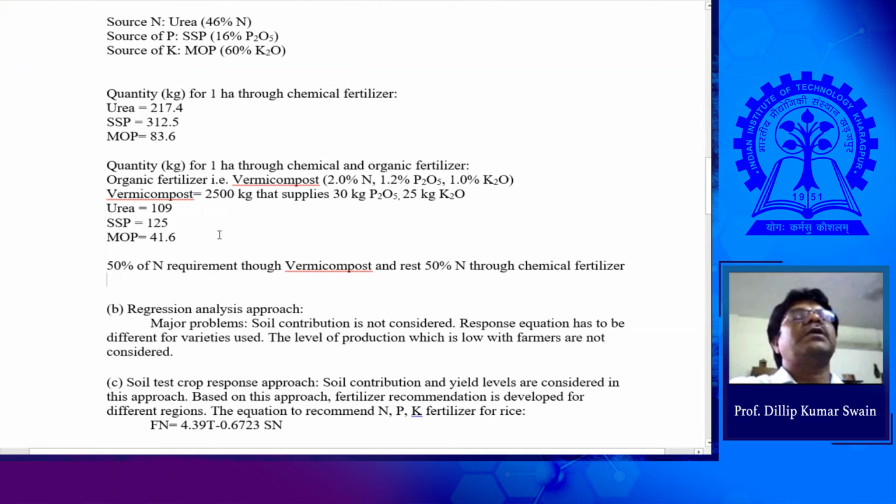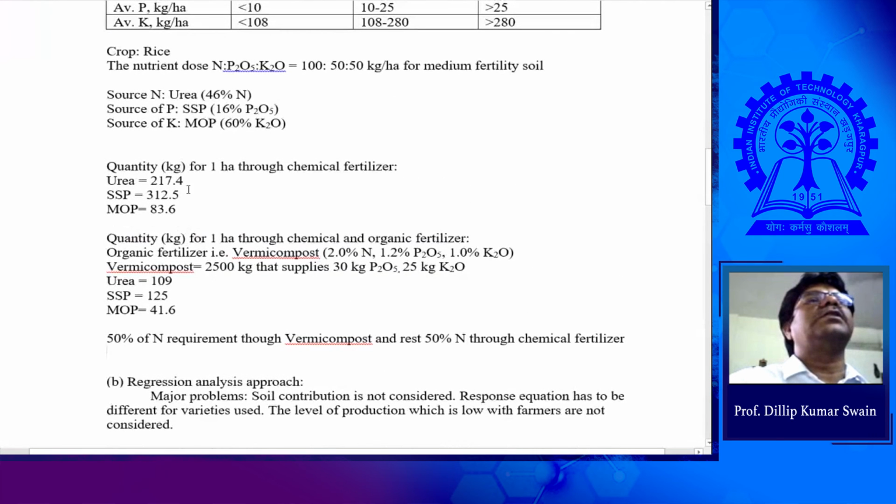You go for fully organic fertilizers, no chemical applications. You go for integrated 50-50, or you go fully chemical fertilizer, no organic. If you go fully for chemical, they require urea 217 kg, SSP 313 kg, 12 kg, and MOP 84 kg. If you go for the integration of chemical and organic, then this is the requirement.